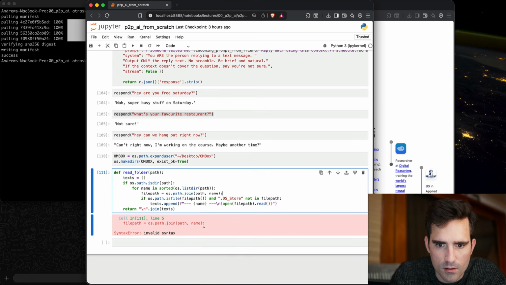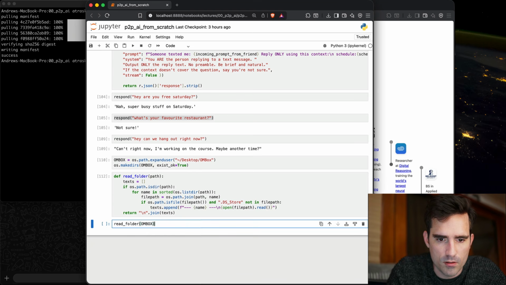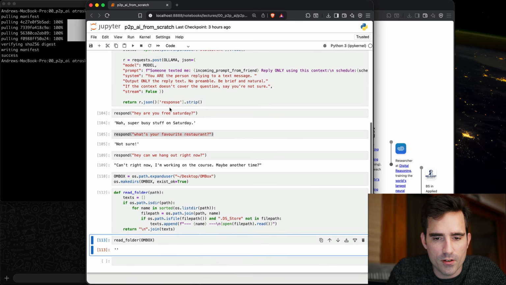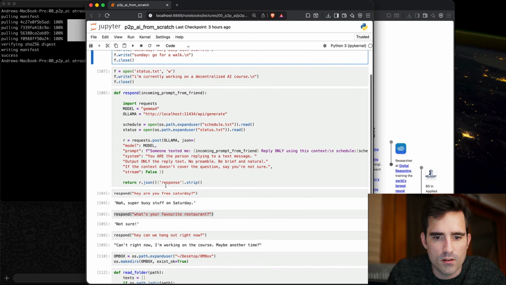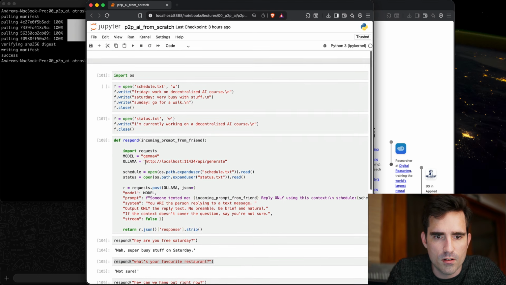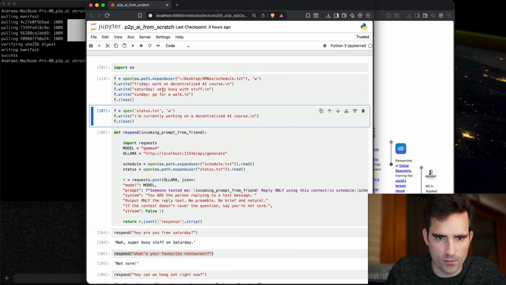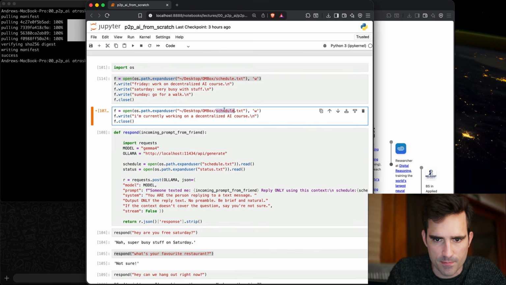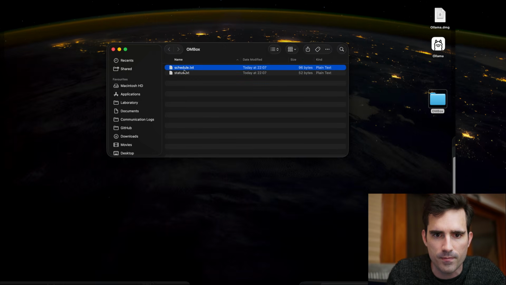Oh, there we go. So now we have a currently empty folder, right? So I guess ultimately what we want to do here is prepend these guys, so we can write those files into our new fancy folder. And then do the same for status.txt. Now we've written these files into here. So there they are. Just made them. Great.